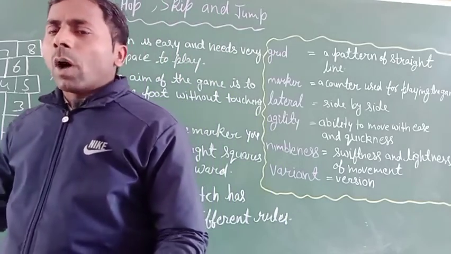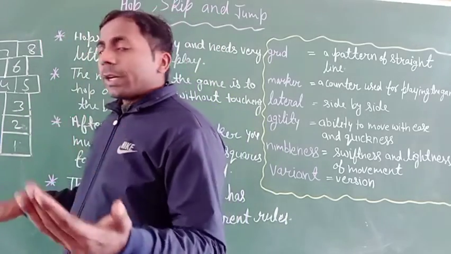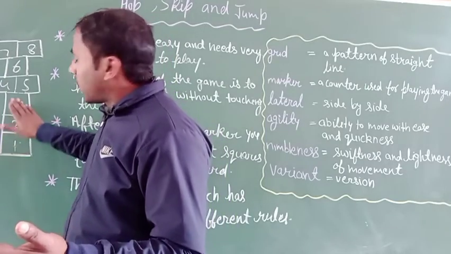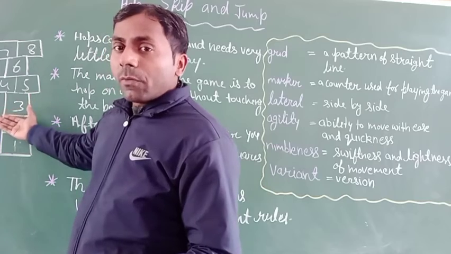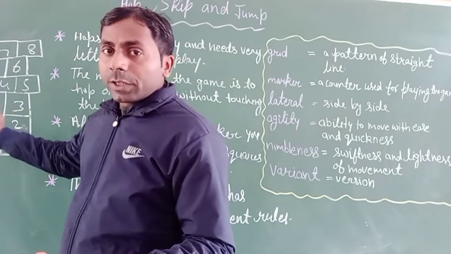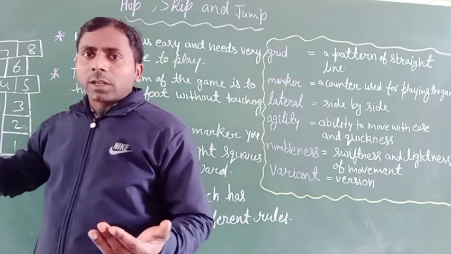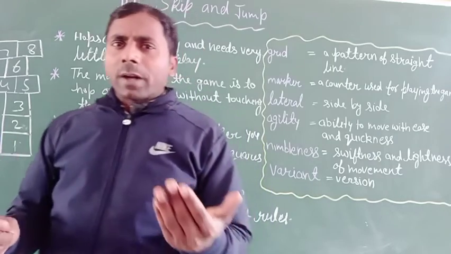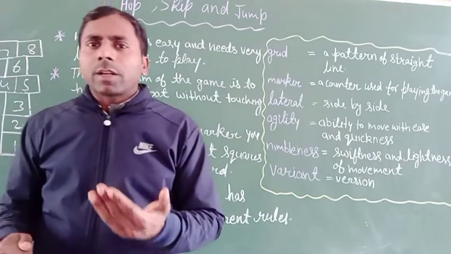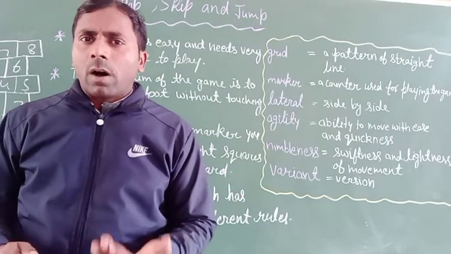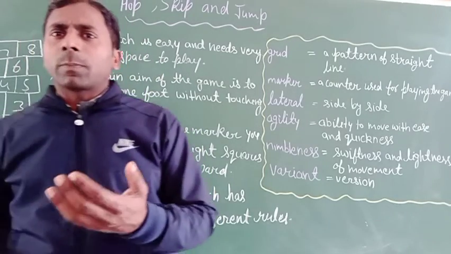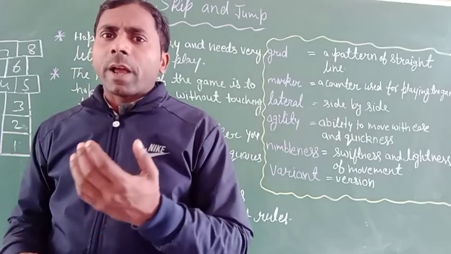Okay, and you need the ability to move swiftly and keep balance when you are hopping on one leg. Okay, it is very important, and a player is considered out if the marker does not land in the right square, touches the border or the line, or if the player loses balance and touches the border accidentally.